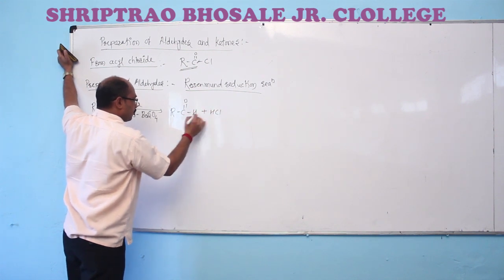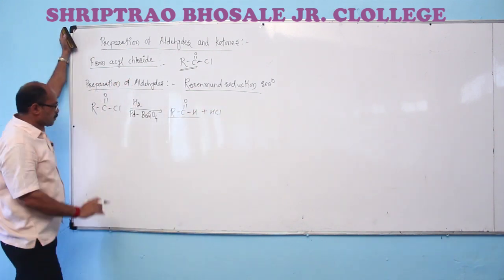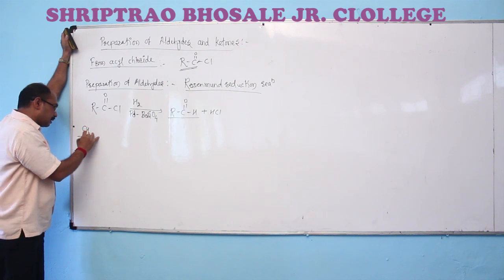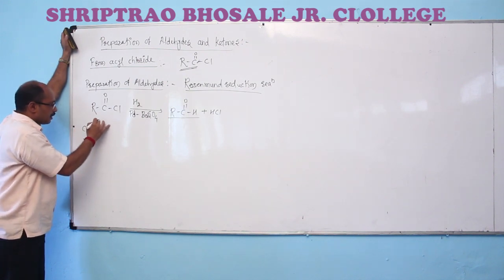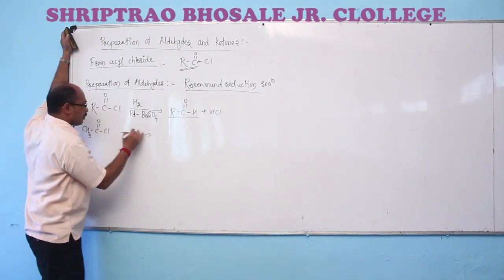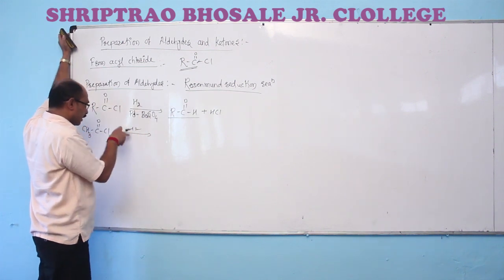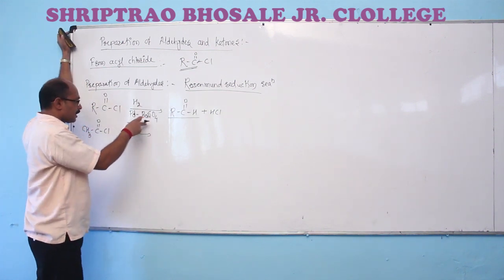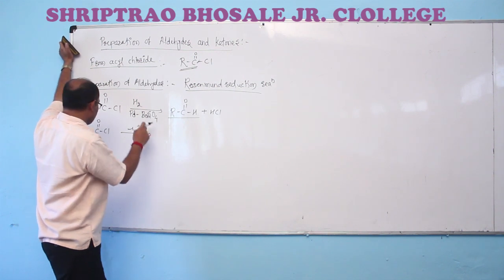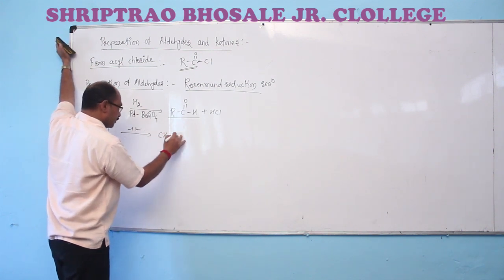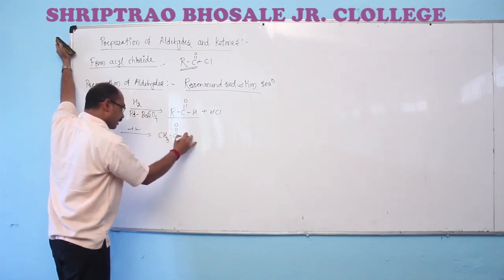We are having the main product as aldehyde. For example, acetyl chloride on hydrogenation, on reduction in presence of palladium poisoned by barium sulfate, gives the formation of corresponding acetaldehyde.